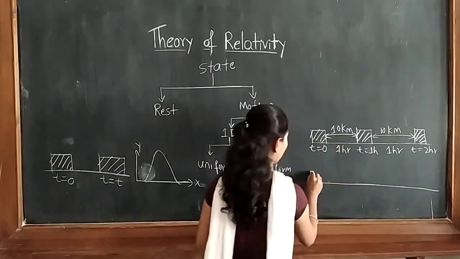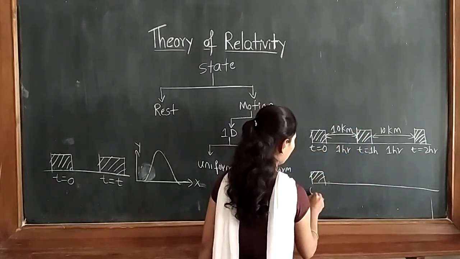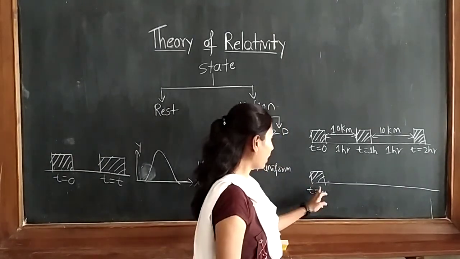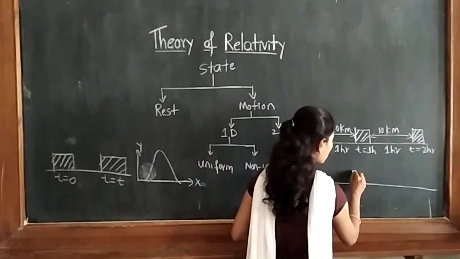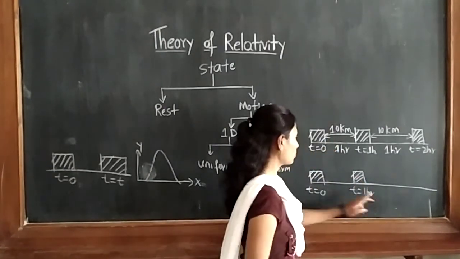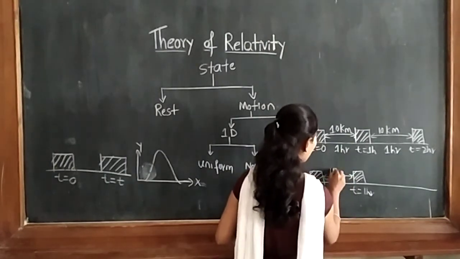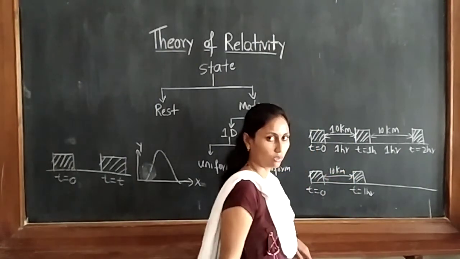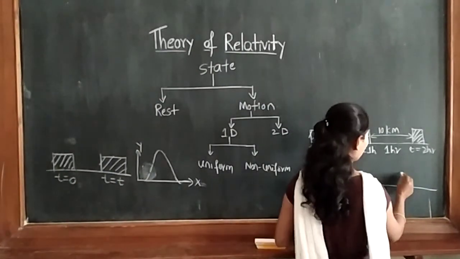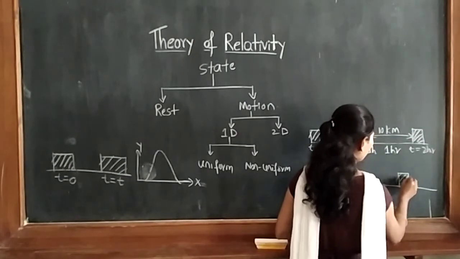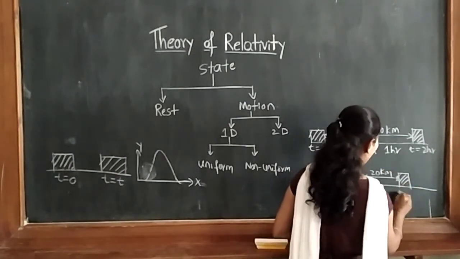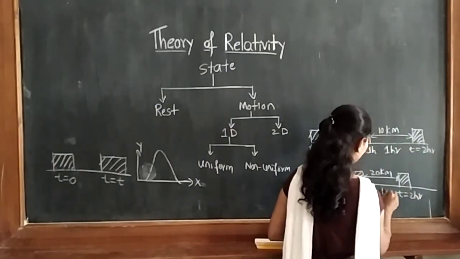And when we go to non-uniform, non-uniform means it is not regular. Same thing, the body will start at 0 seconds. When it starts, it reaches a certain position. Again I will take t equal to 1 hour. In 1 hour, it covered 10 kilometers only. Next, again it will be moving, and it will increase its speed. When it increases its speed, it will cover 20 kilometers again in the 1 hour timing.